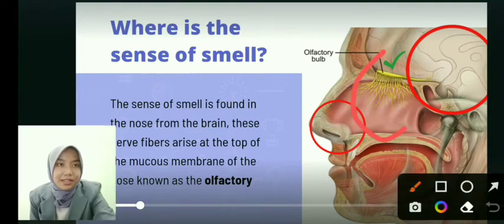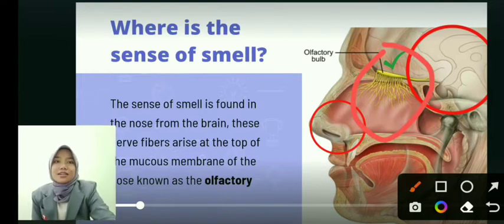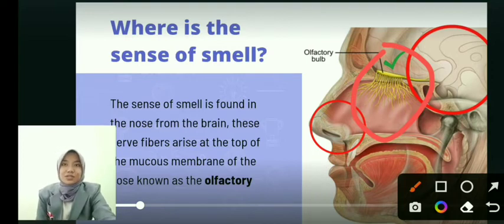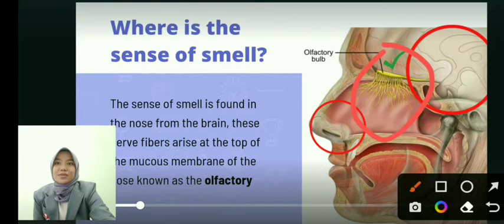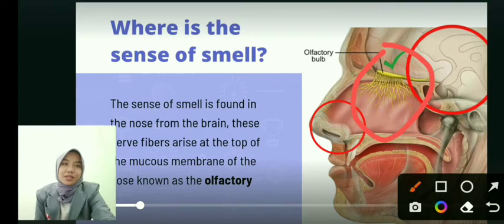There are receptors that bind to the aroma compounds. When binding occurs, the chemical stimulus initiates the electric signal to the neuron, which transmits the information to the olfactory nerve, which carries the signal to the olfactory bulb in the brain.